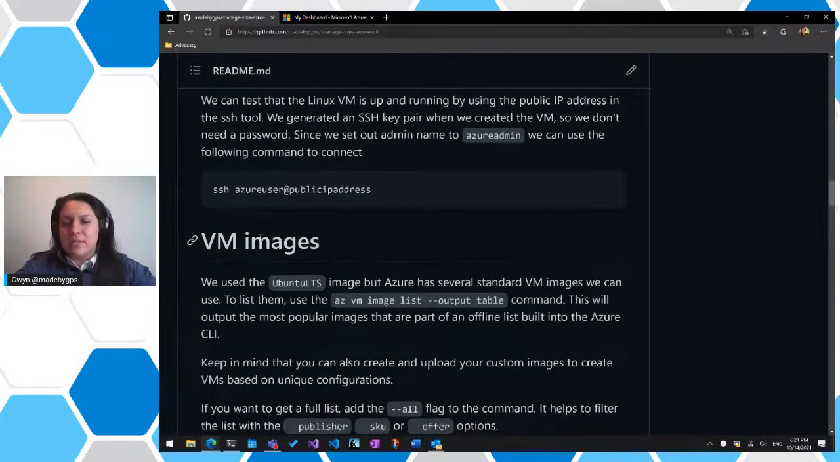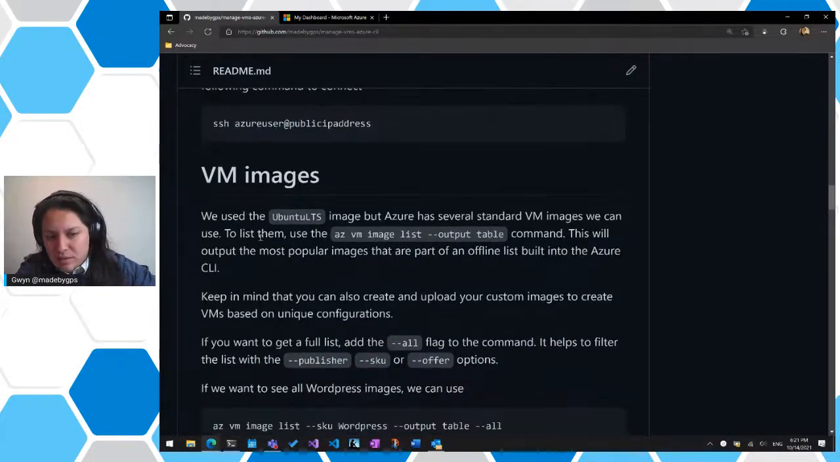Next, let's talk about images. So we're using Ubuntu LTS, again, mainly because it's probably one of the most popular Linux images or operating systems that you would probably want to work with on a server. But there are actually several other images that are built, and there's also the marketplace on Azure with custom images. And you can also create your own custom images and upload them to the marketplace and use them for your own VMs and things like that, right?